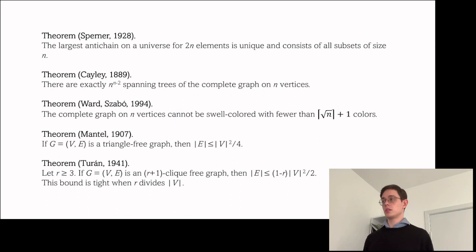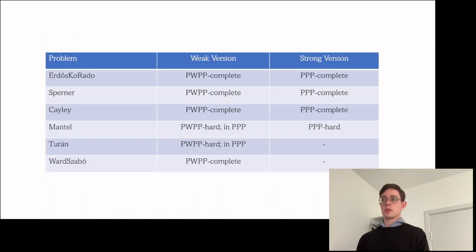So we consider the implicit total search problems that are induced by all of these problems, and then we show some various bounds. The bounds that we show are the following. The Erdős-Ko-Rado, Sperner antichain, and Cayley on spanning trees problems have the property that their weak versions are PWPP complete, while their strong versions are PPP complete.